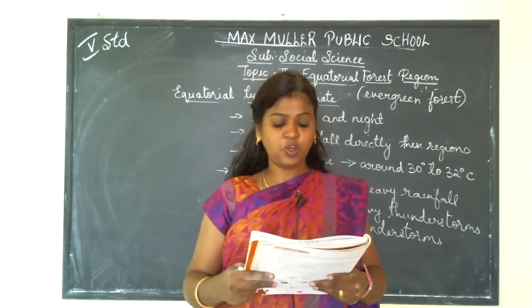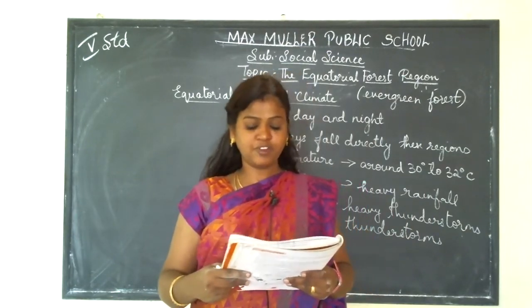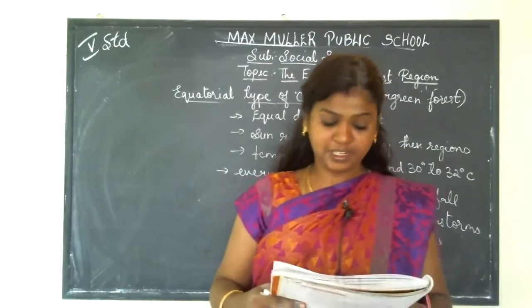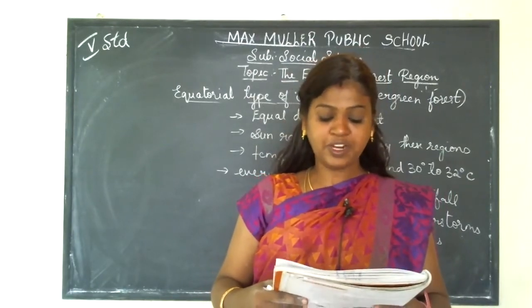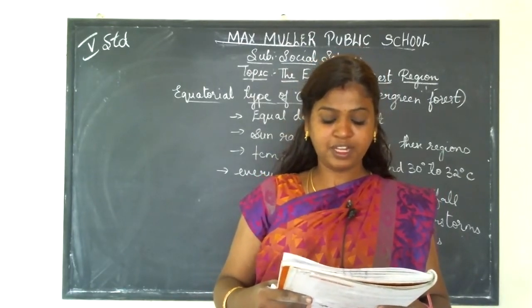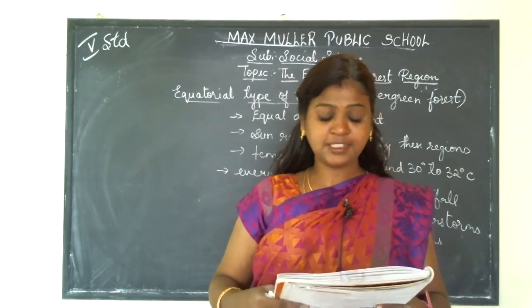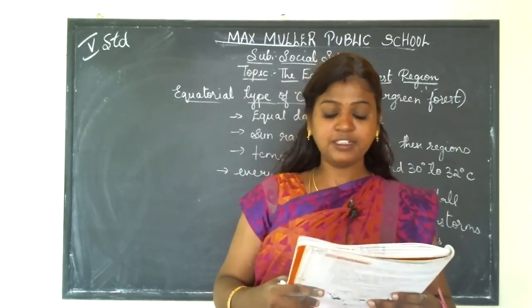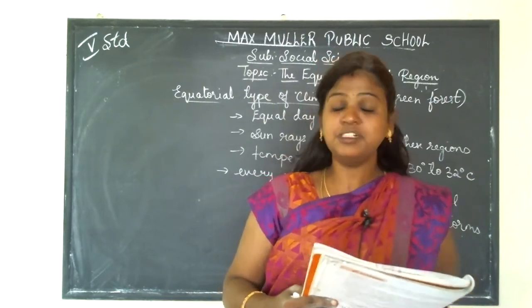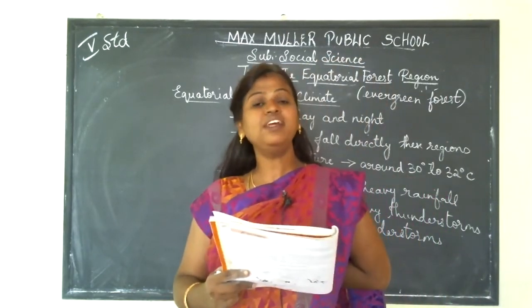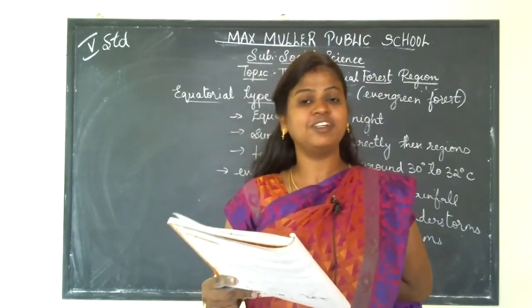Plants and trees grow in abundance here because of the combination of hot and wet climate. A huge variety of plants and trees are found in the equatorial forest. In fact, scientists and researchers identify new species of plants and animals every year. So why is this forest called the evergreen forest?